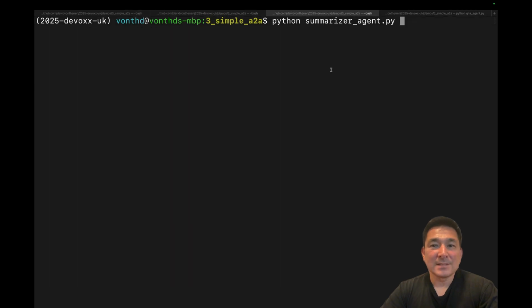Next, we're going to go ahead and start the summarization agent. This summarization agent will take all of the information provided and provide us a concise report or summary about what was discussed in this particular task. And finally, our third agent, which is just our coordinating agent, which is going to coordinate all of the effort between the summarization agent and the Q&A agent.